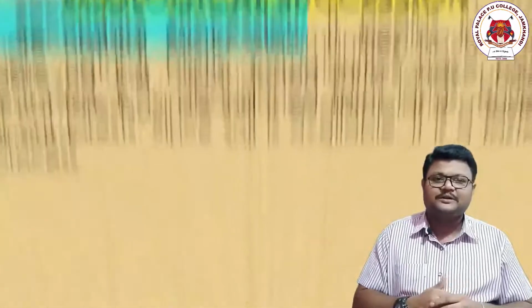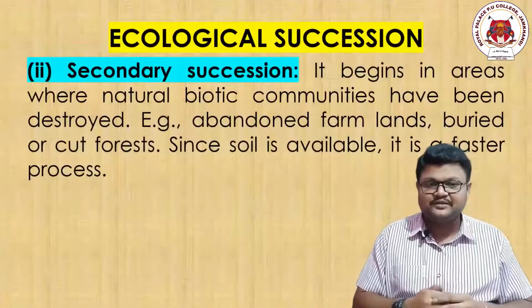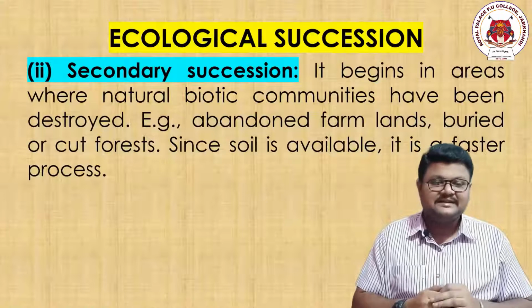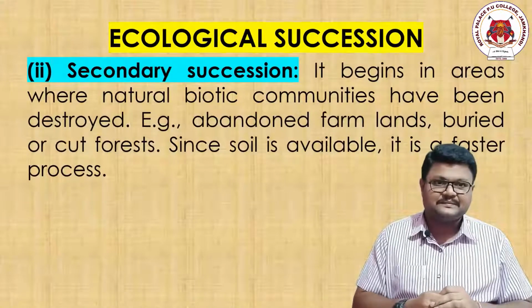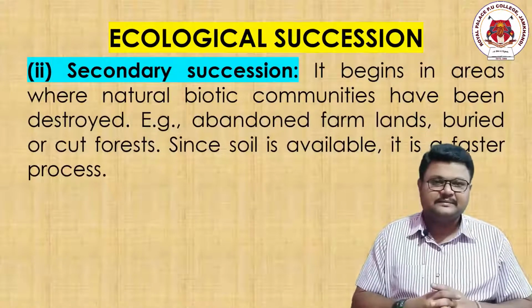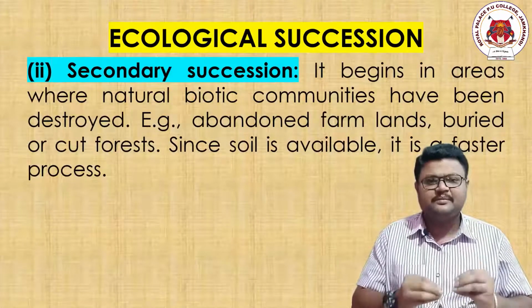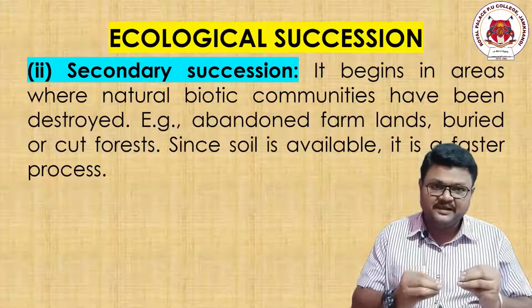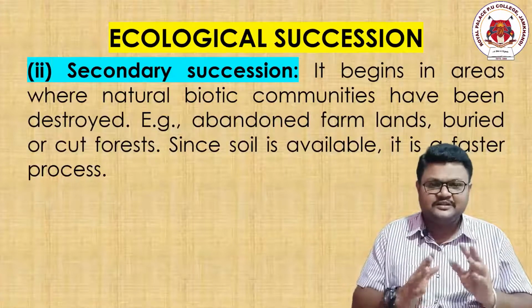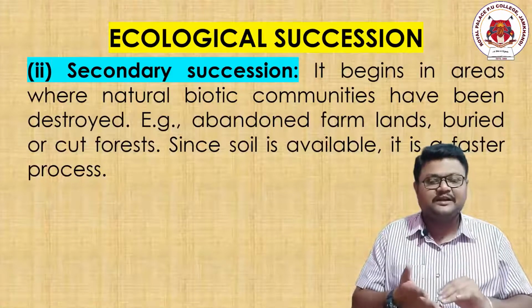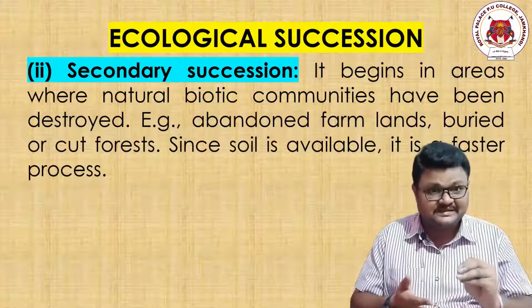Let us go to point number 2, another type of succession called secondary ecological succession. Consider a farmland. Consider there was originally a place where biotic work was being done. Consider one natural place where biotic and abiotic life existed.